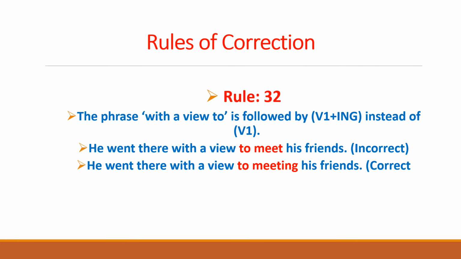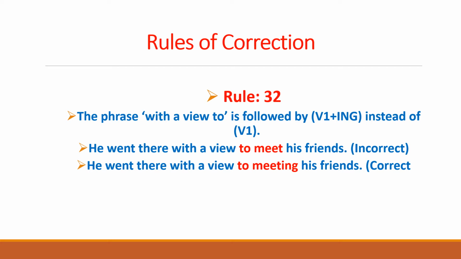Today, we will begin with rule number 32. As you know, we are discussing and doing the rules of correction, in which we make the incorrect sentences correct with the help of these rules. We have studied 31 rules of correction so far, and today we will begin with rule number 32. And this rule says that the phrase "with a view to" is followed by the first form of the verb with ing instead of the infinitive.